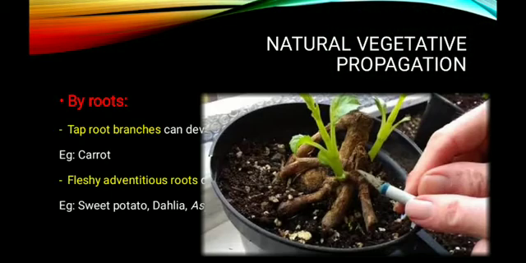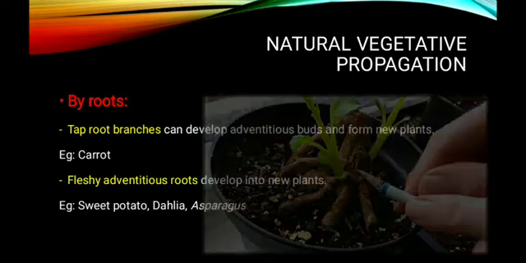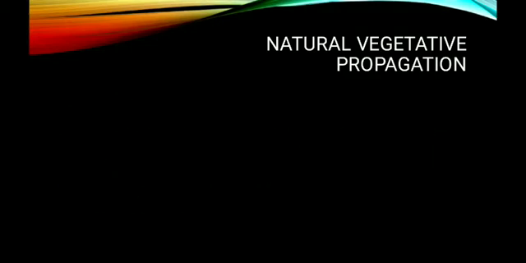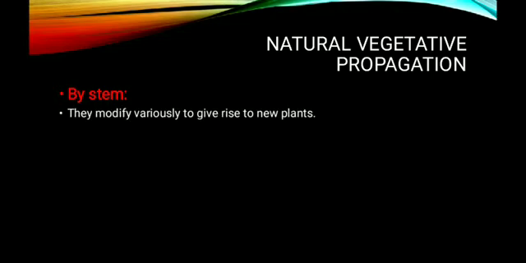The next one is the fleshy adventitious roots of dahlia. Here you can see the dahlia root can be used as a vegetative propagule. The next one is asparagus, shatavari, the medicinal plant. Here also the fleshy adventitious roots act as a vegetative propagule. Now the next type is natural vegetative propagation by the stem. This is a very important type of vegetative propagule, the most commonly used vegetative propagule in most plants. So they modify variously to give rise to new plants.